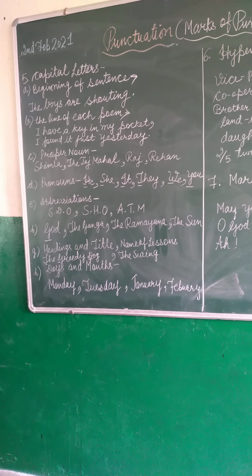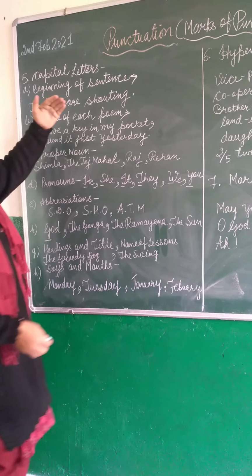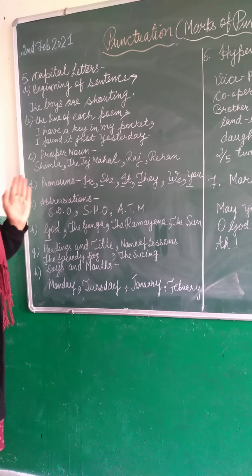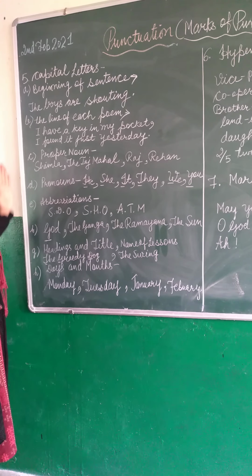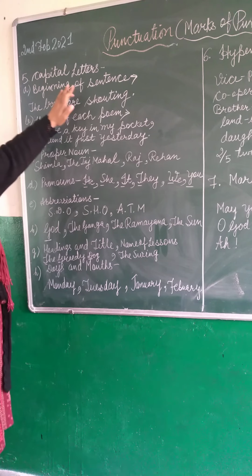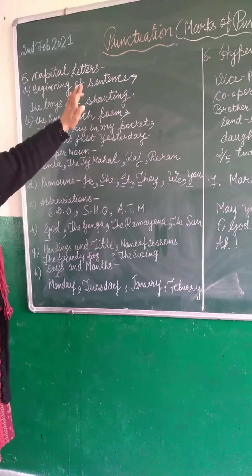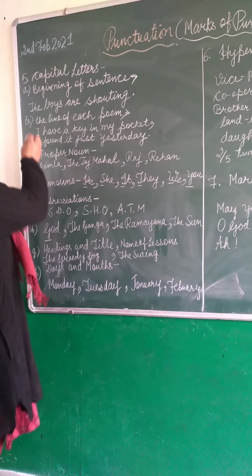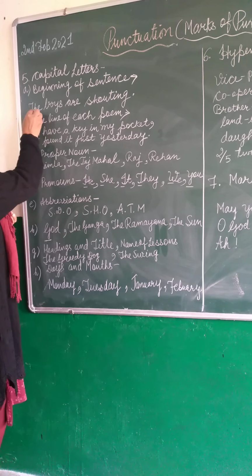Okay, beta. Next is capital letters. The next mark of punctuation is capital letters. Where do we use capital letters? Here are some examples. Number one is in the beginning of a sentence. While we start our sentence, our first letter is capital, like this.